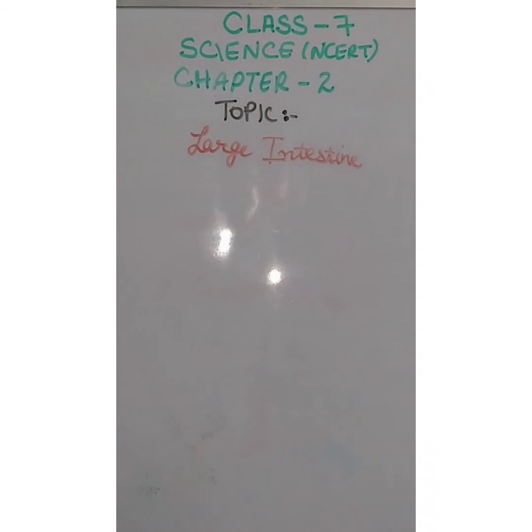Its function is to absorb water and some salts from the undigested food material. So the food material that is undigested, the large intestine absorbs some water and some salts from that undigested food material. Okay, the remaining waste passes into the rectum and remains there as semi-solid phases.